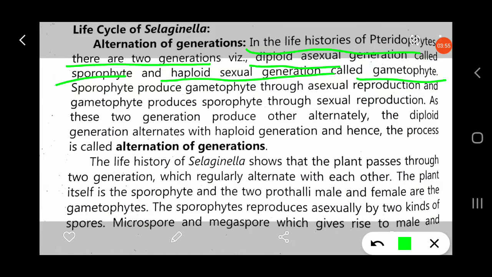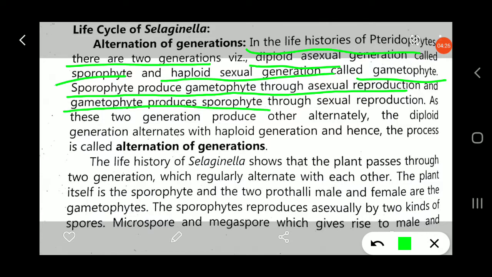You know what is meant by sporophyte and gametophyte. The sporophyte produces the gametophyte through spores: the spore germinates and forms the gametophyte. That is asexual reproduction, the formation of spores. Therefore, we say the sporophyte produces the gametophyte through asexual reproduction, and the gametophyte produces the sporophyte through sexual reproduction.